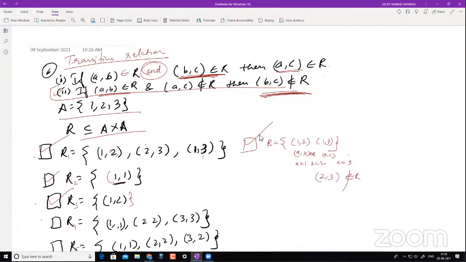Then (A,C) should not belong to R. But (1,3) is belonging to R. That is also there. So it shouldn't be in R. Sir, then it is not transitive. You are saying that if every condition is positive, it is not transitive.